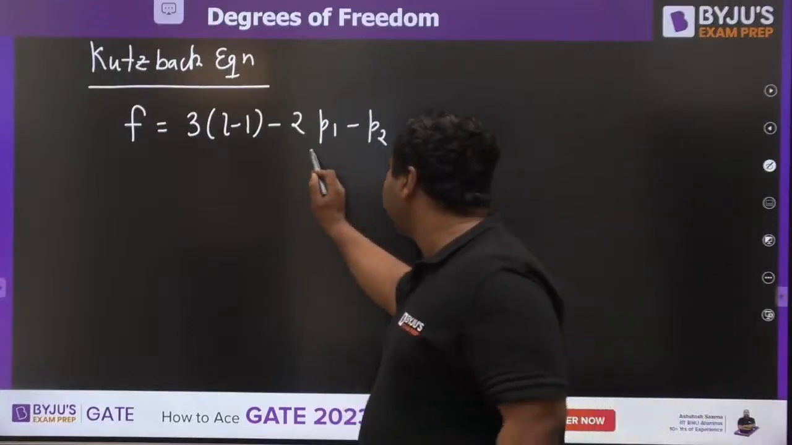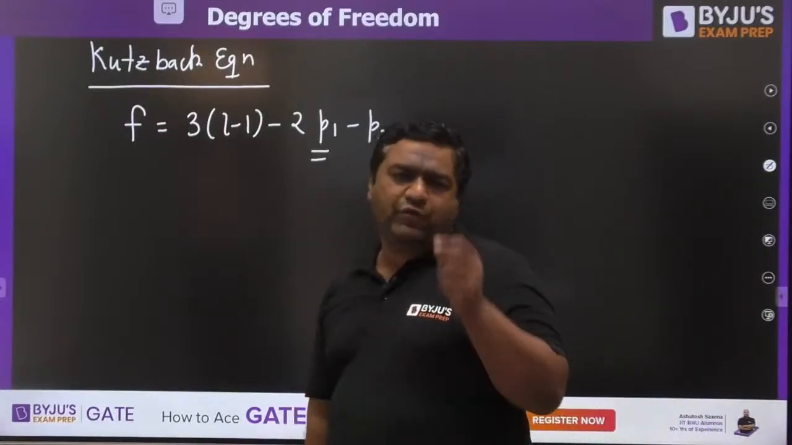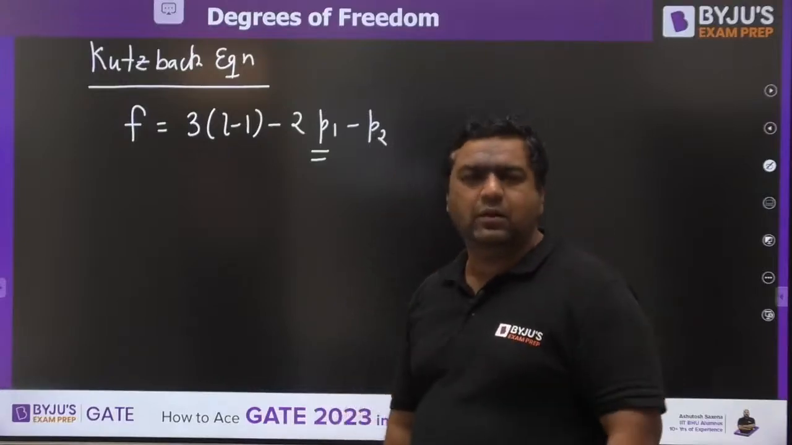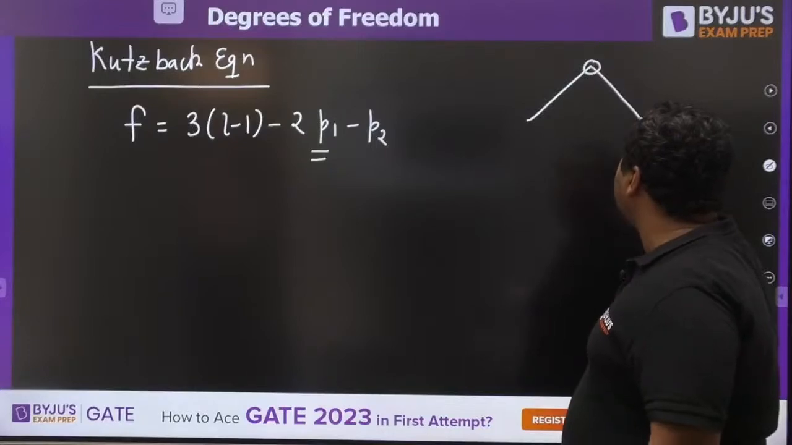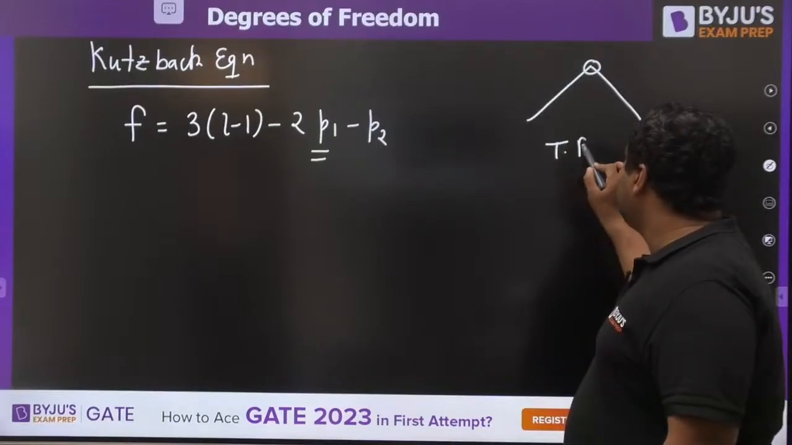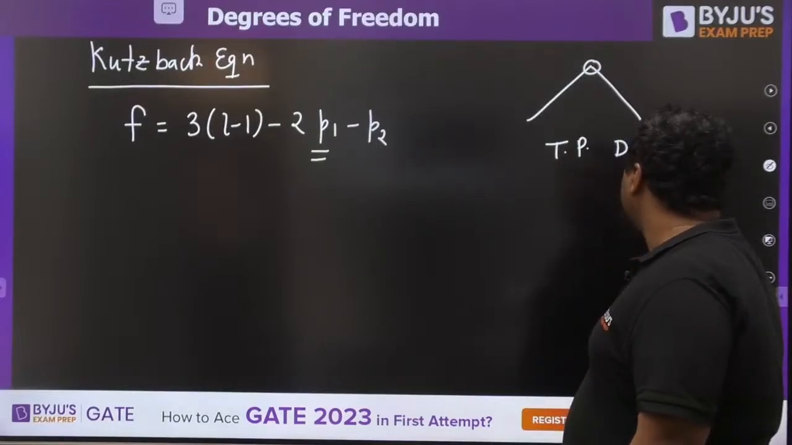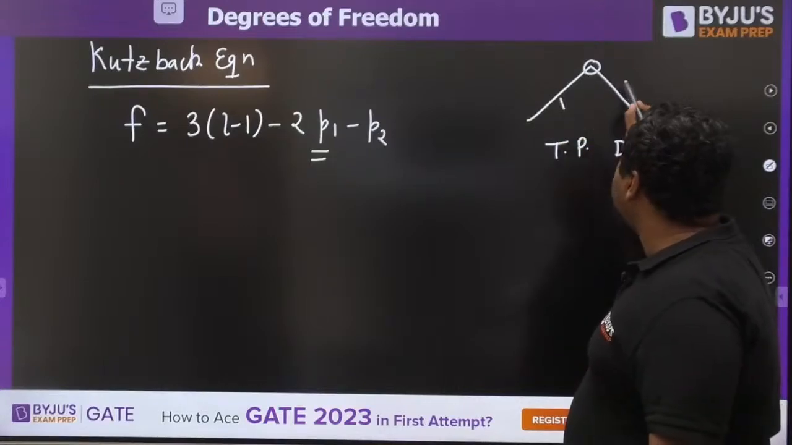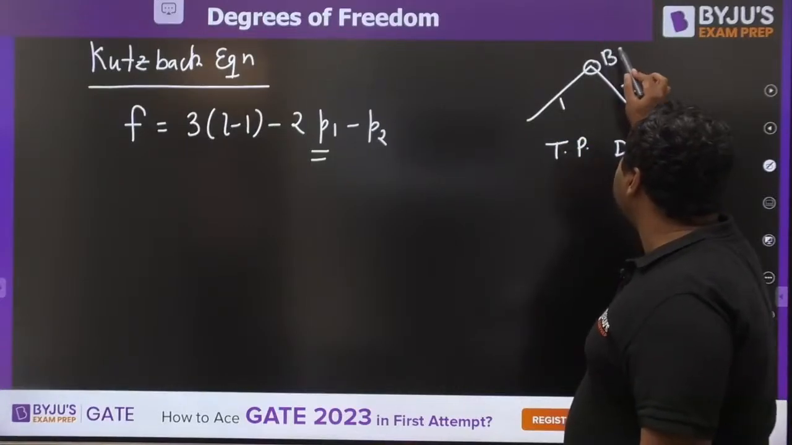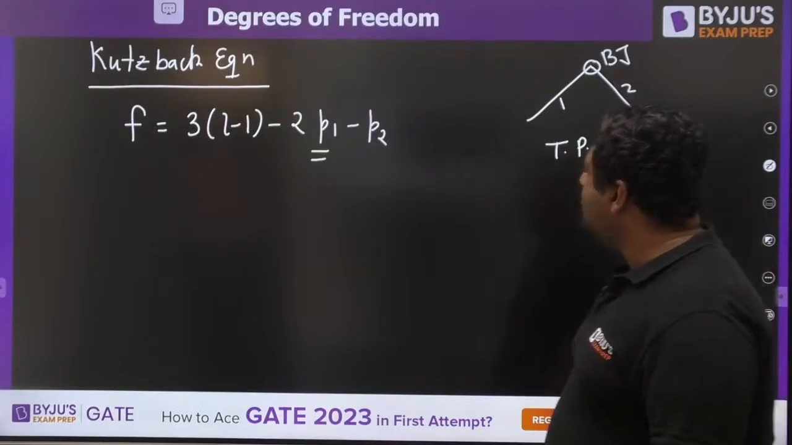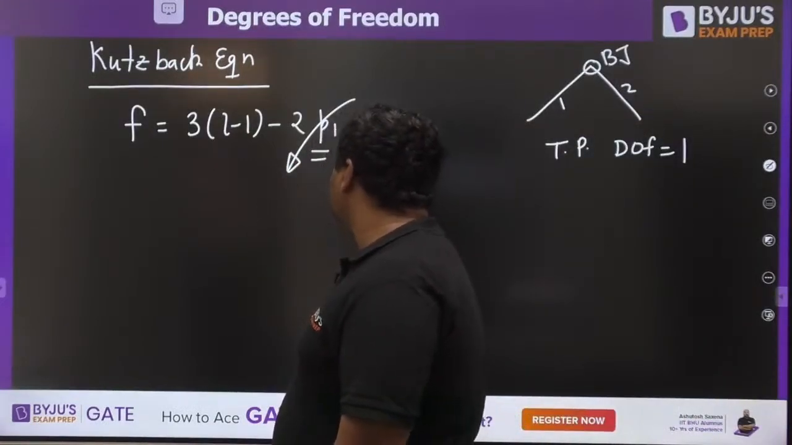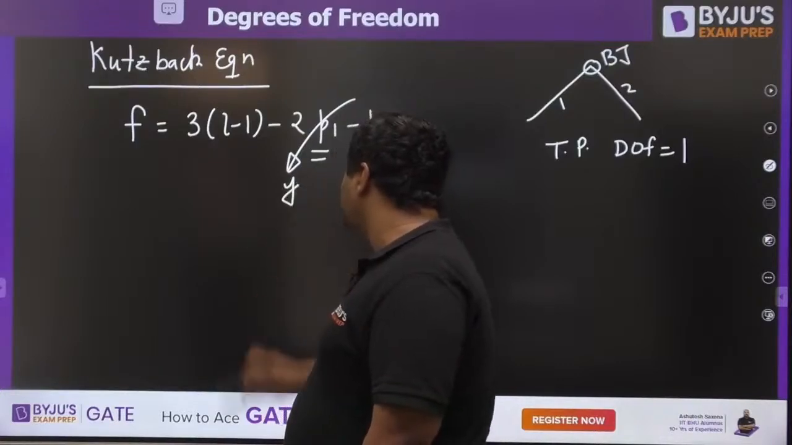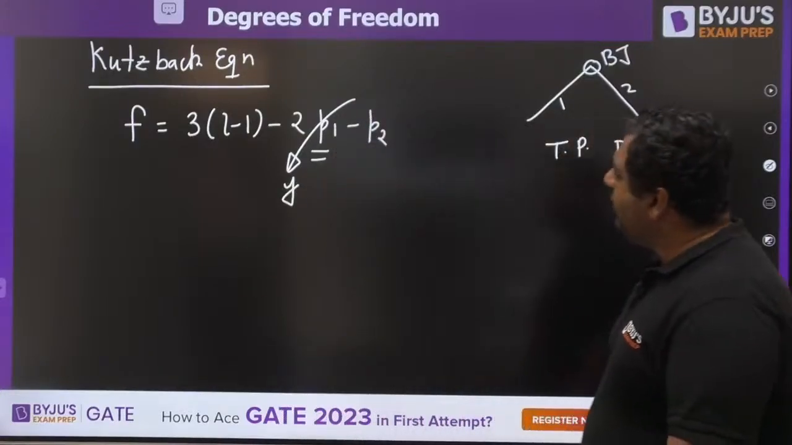P1 is the number of pairs for which the degree of freedom is 1. A turning pair also has a degree of freedom of 1. So this turning pair can also be considered a binary joint. Kutzbach converted this number of pairs with degree of freedom 1 into binary joints. So he replaced P1 by J.